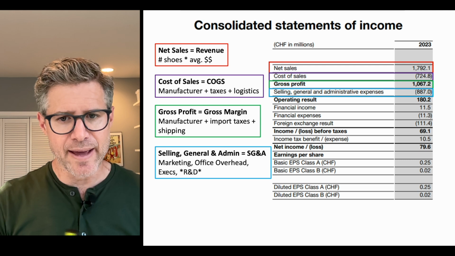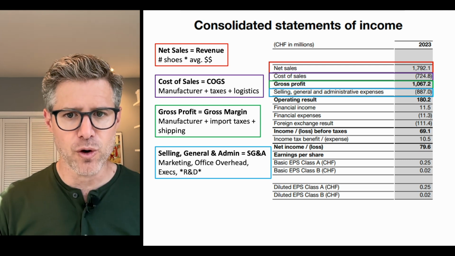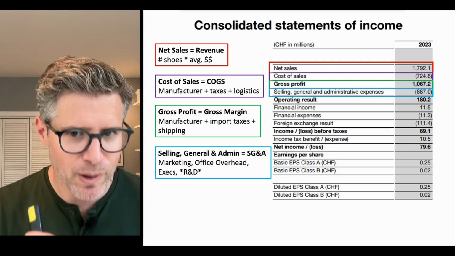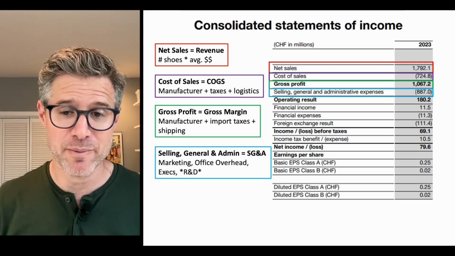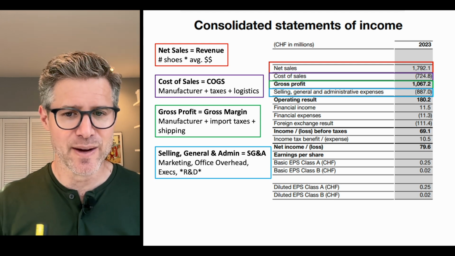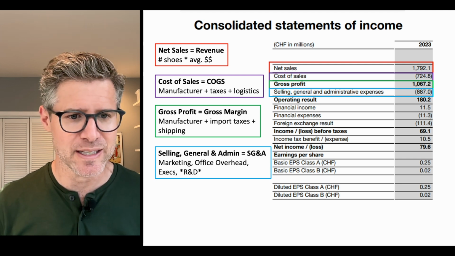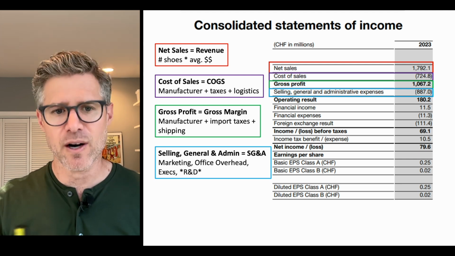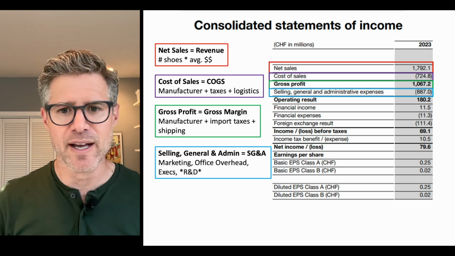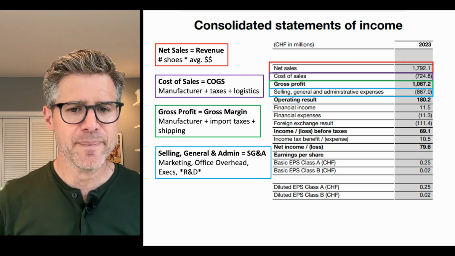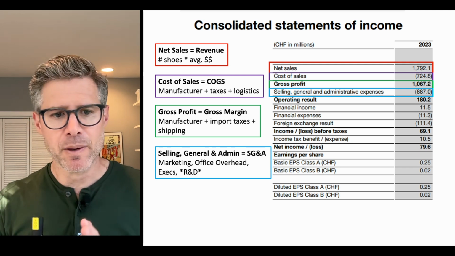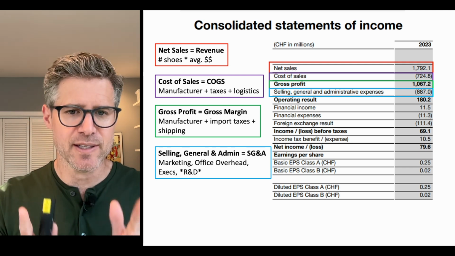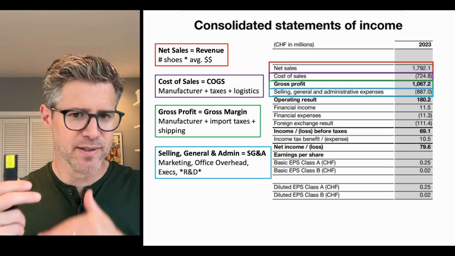SG&A, we need to add this to our expense list. So their overhead, note that they spend more on overhead than they do on the actual cost of their products. Very common in manufactured products like this, and I would expect to see the same thing with Nike. This is marketing, office overhead, executive salaries, administrative salaries, etc. It does not include R&D per GAAP rules, but R&D in this case is folded in as a subline item.